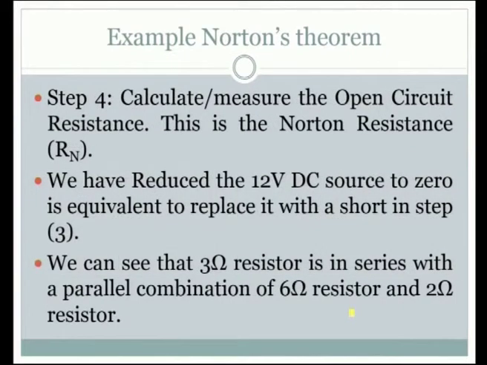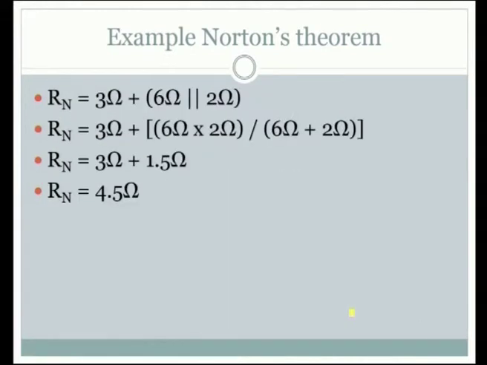Step 4, calculate or measure the open circuit resistance. This is the Norton resistance Rn. So, now we have reduced the 12 volt DC source to 0, that is short circuited, equivalent to replacing it with a short in step 3. We can see that the 3 ohm resistor is in series with a parallel combination of 6 and 2 ohm resistors. Now, it is calculated as 4.5. By carefully looking at these steps, we arrive at Rn as 4.5.